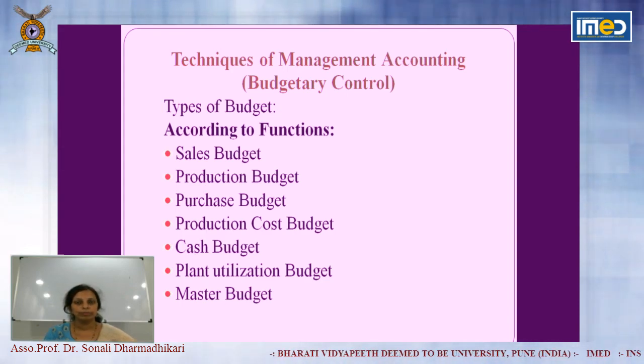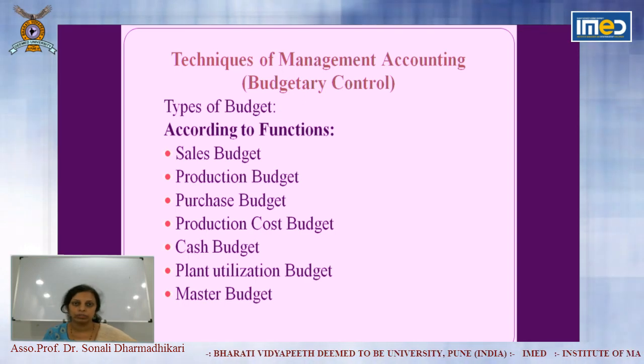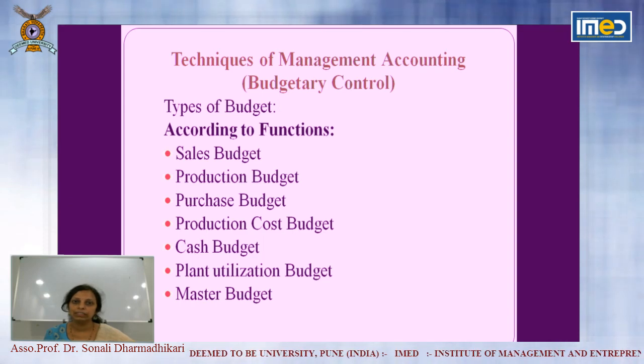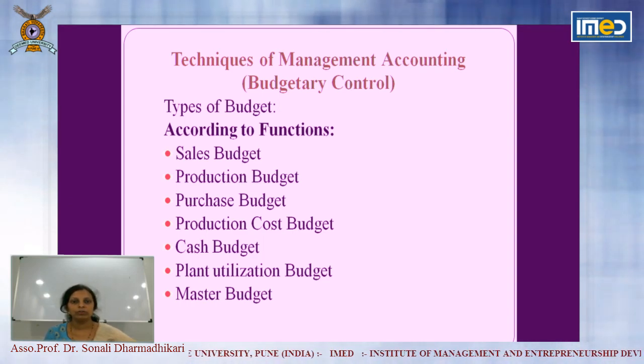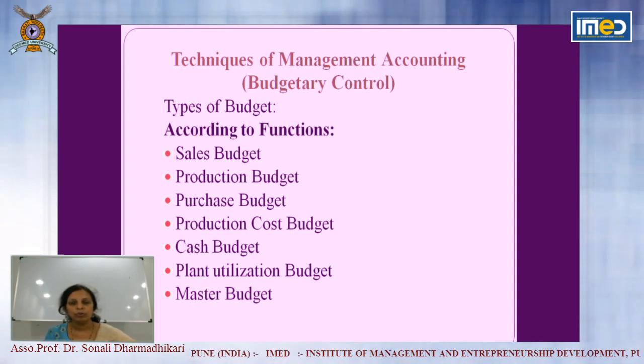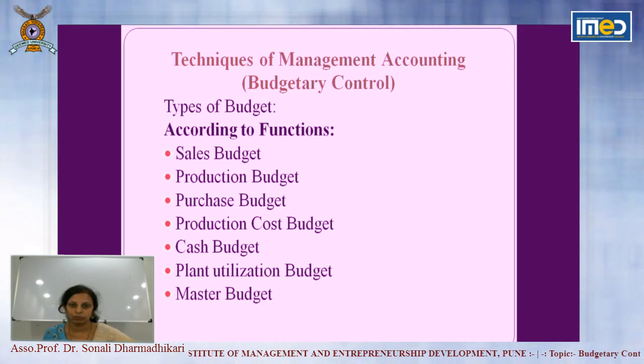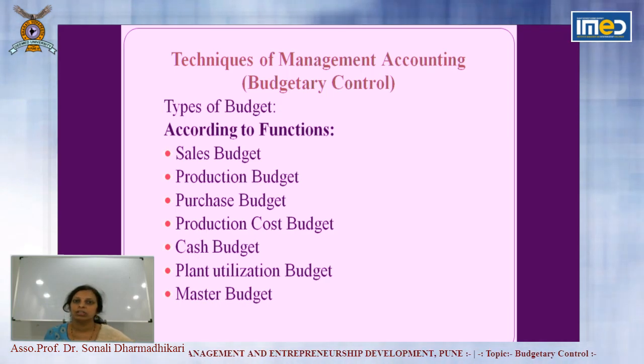Then to make the sales, you will produce. So you have to decide how much closing stock you want to maintain in the market. So if you want to sell 15,000 units, you may produce 18,000 units and maintain the stock of 3,000 units. So next is production budget.